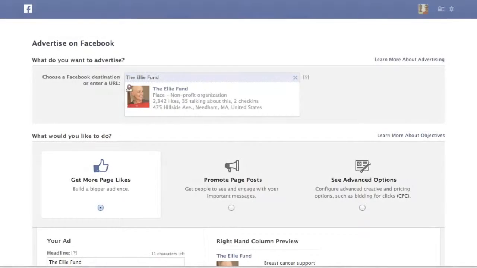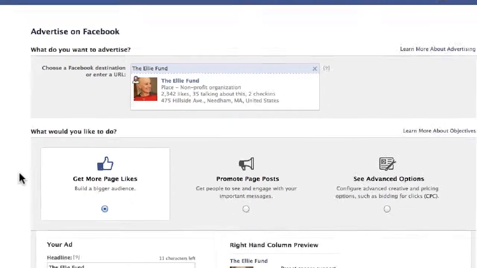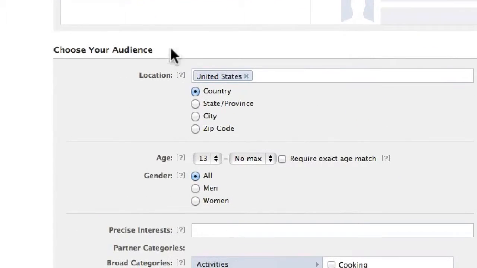When you create a Facebook ad for your Facebook page, you have two objectives. Facebook even asks you, what would you like to do? Would you like to get more fans, or would you like to promote a specific post on your page, right? Once you decide that and you create your artwork, you're going to come down below, and then you start selecting